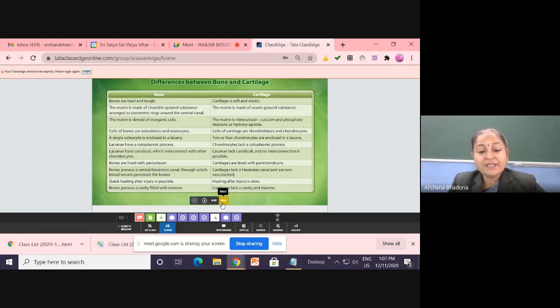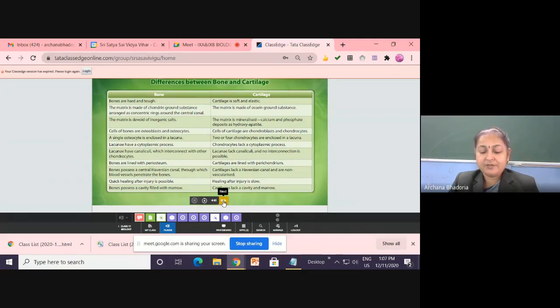Okay. Now, so we have completed with the cartilage and bone. So you take down the questions quickly before starting with the next issue. What will be the question? First question, describe the structure of the cartilage with diagram.